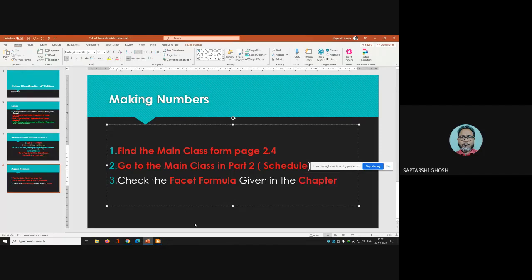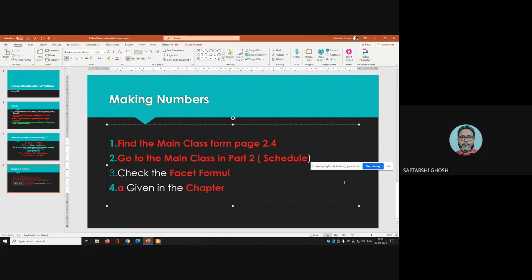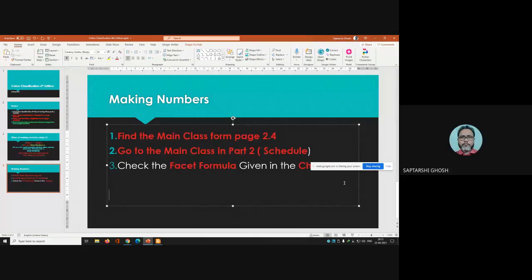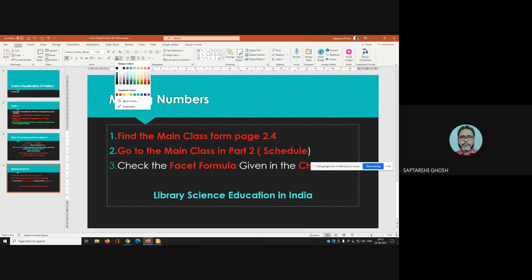So now suppose you have one problem. For example, a very simple problem: library science education in India. Keep it like here and make this one.